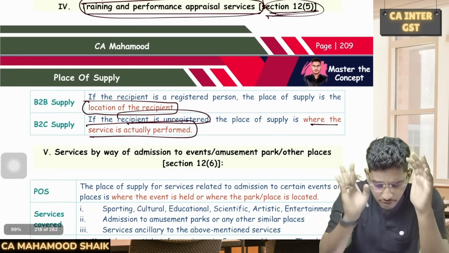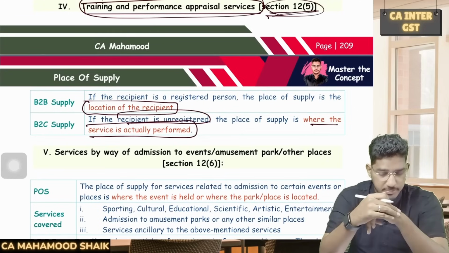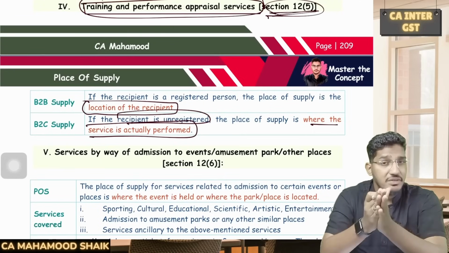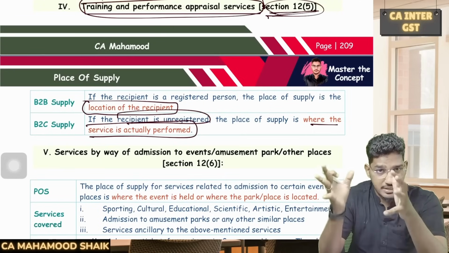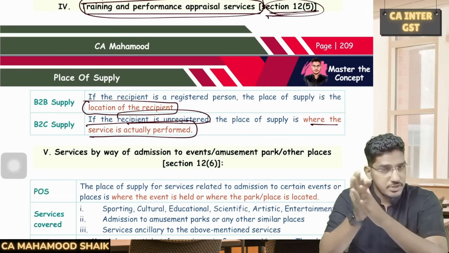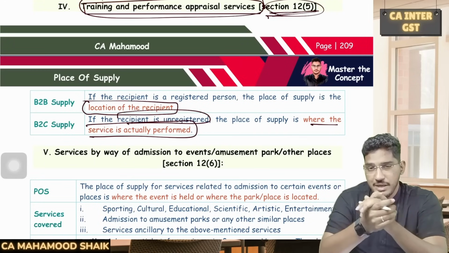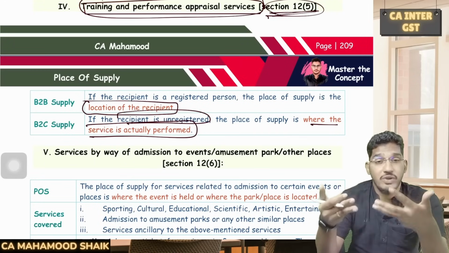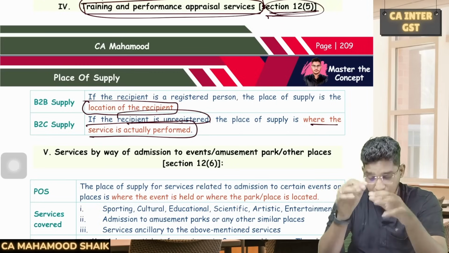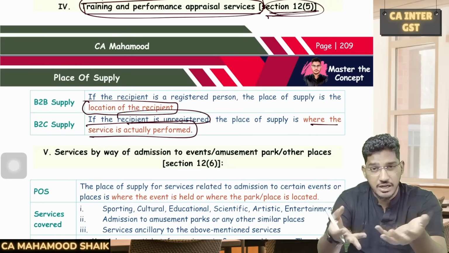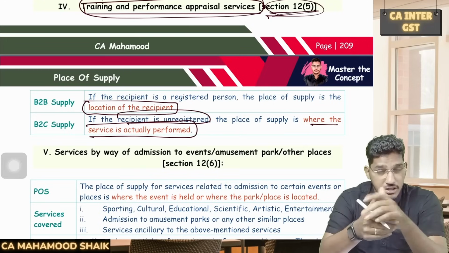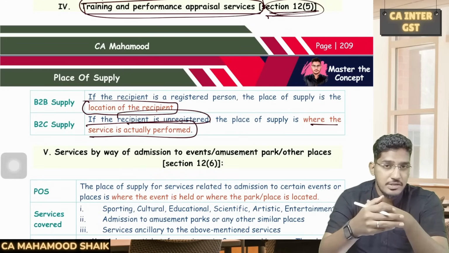So what does 12 subsection 5 talk about? It talks about only training and performance appraisal services. So the place of supply will depend upon the status of the recipient. If the recipient is a registered person, location of the recipient. If the recipient is an unregistered person, the place wherever that service is actually performed, wherever you are conducting the training, wherever you are conducting the performance appraisal services, that place will become the place of supply.